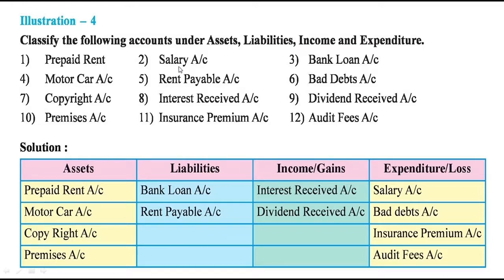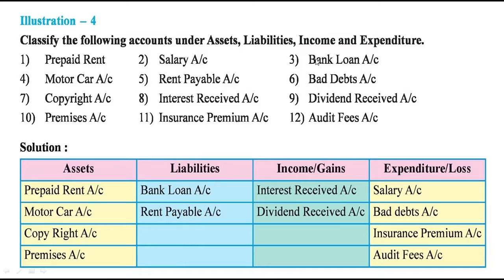Second is the salary account. Salary is the expenditure because the businessman has to pay the salary to his employees. So it is an expenditure. It will be recorded under this heading, expenses and losses.